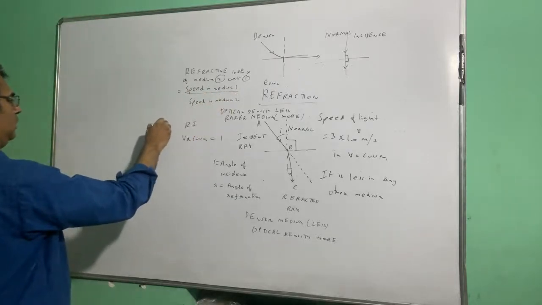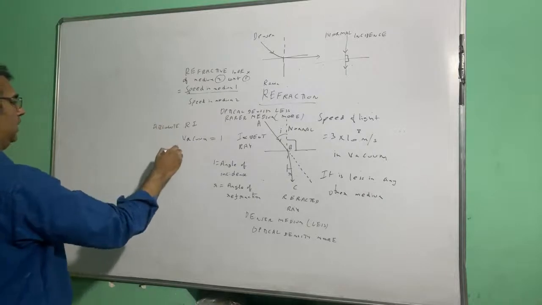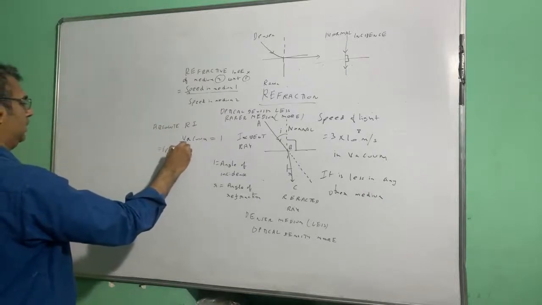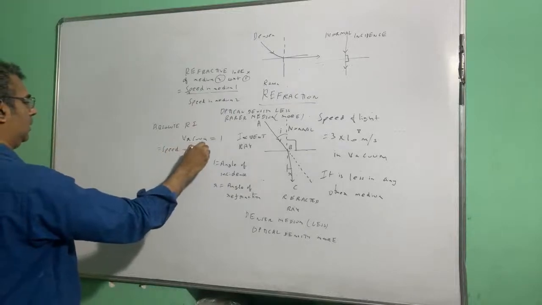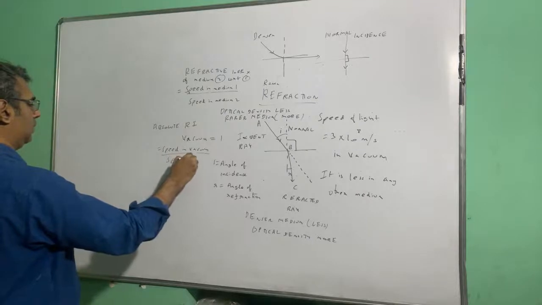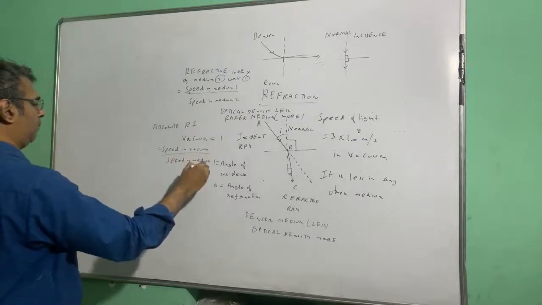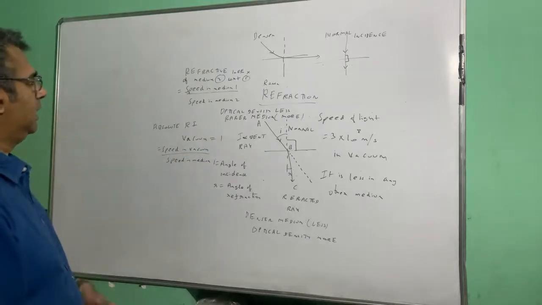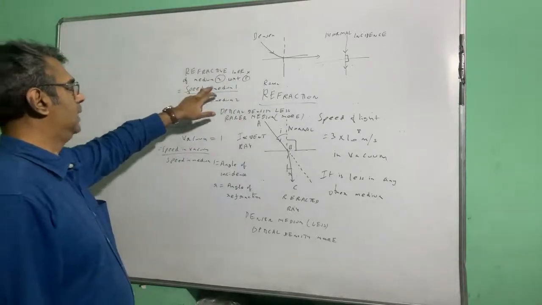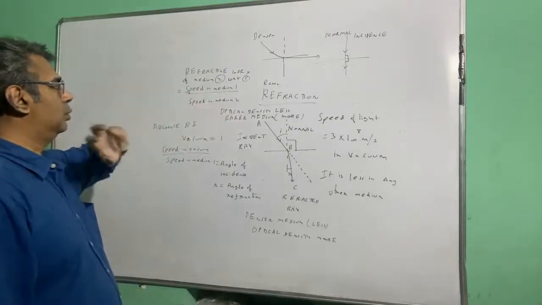So there is another term called absolute refractive index. Absolute refractive index is speed in vacuum by speed in the medium. So let me clarify again. If I say refractive index of medium 2 with respect to medium 1, it is speed in medium 1 by speed in medium 2.